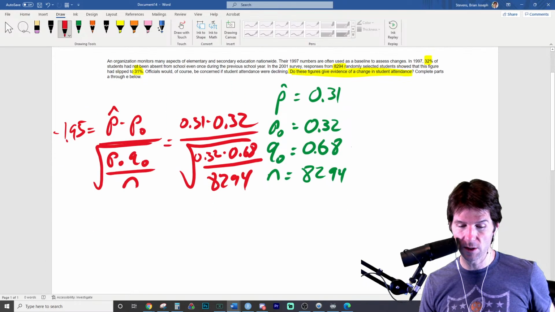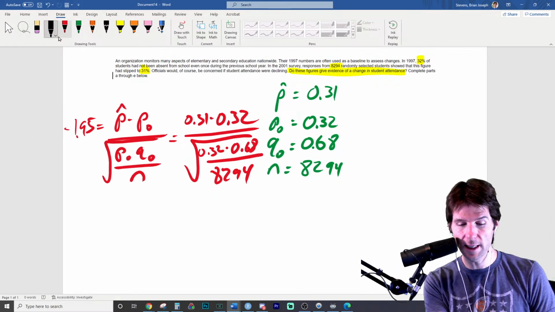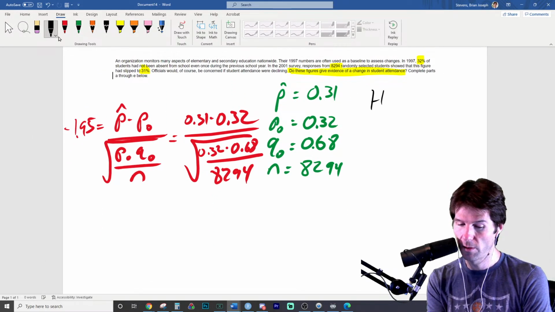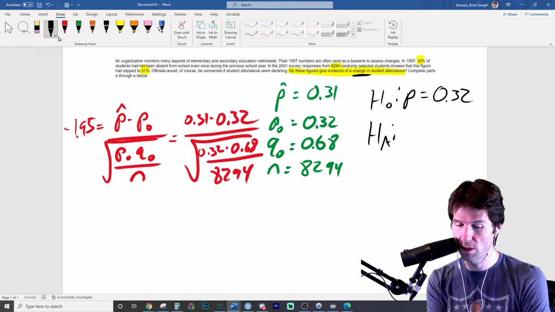Now, one thing we didn't do is identify the alternative. The null hypothesis for this, we would state that the true proportion is equal to the null proportion. The alternative, because we're asking has it changed, is that the true proportion is not equal to the null proportion.